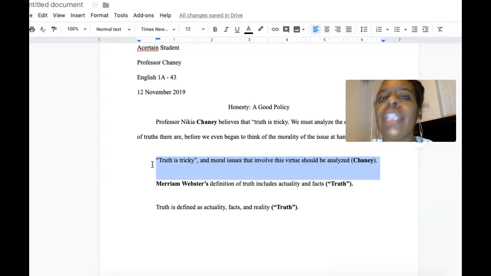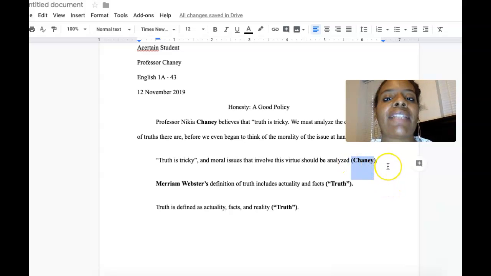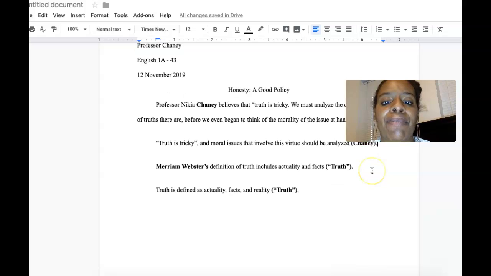Or if you really want to indicate your own ideas and you only want to pull in a small amount, you might give us a citation that looks like this. Notice in this citation, instead of that lead-in statement for the personal interview, we simply have the last name in parentheticals. That's it. So Cheney in the parentheses.